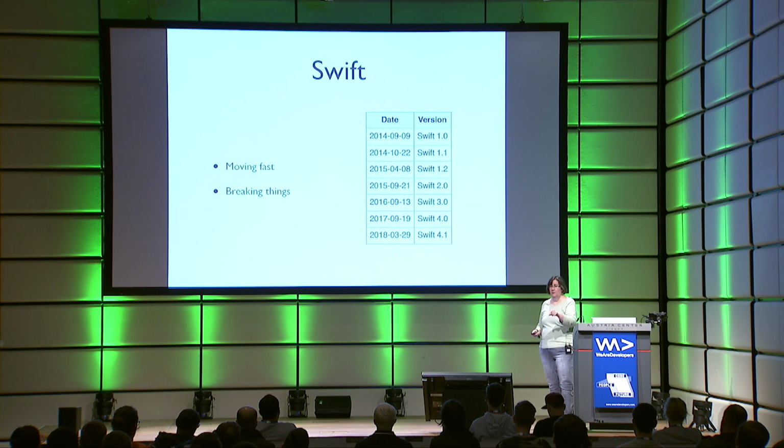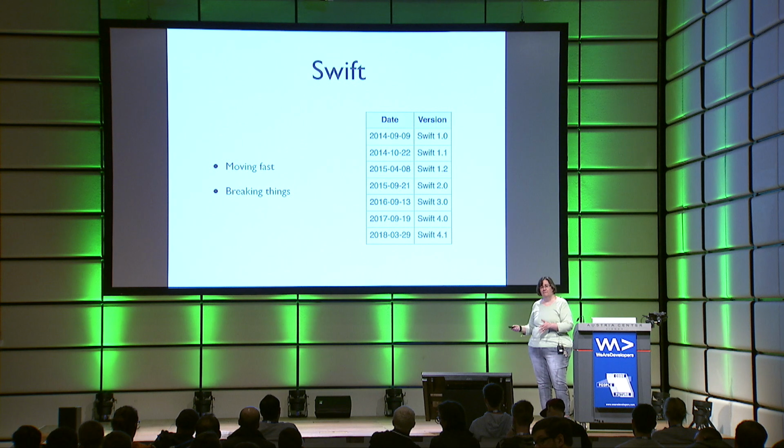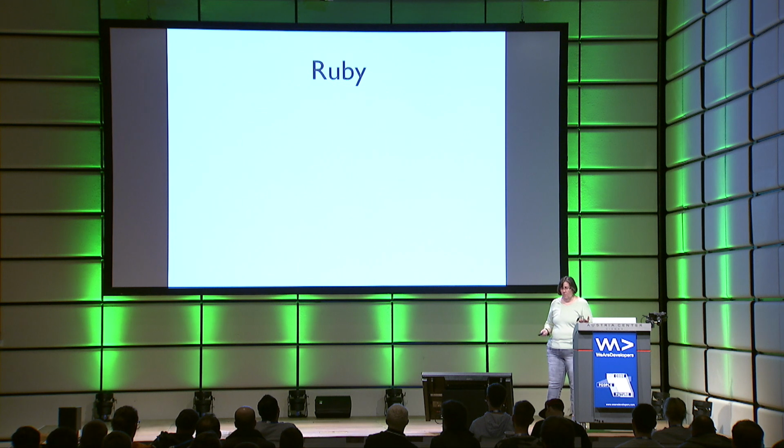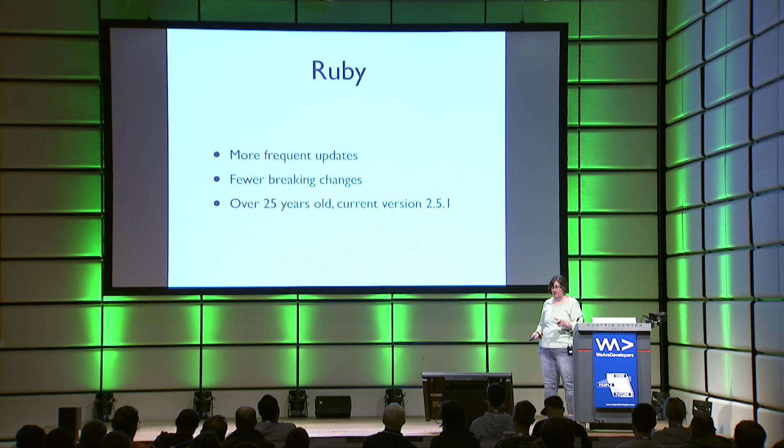And that means that you, as a developer, are going to have things broken in your apps that you're still working on every year as you try to upgrade to a new version of Swift. That level of change imposes a burden on applications, on developers, that isn't always sustainable. So what about Ruby? Well, Ruby has more frequent updates with minor releases, fewer breaking changes, and it's been around for 25 years, and we're only at version 2.5.1.